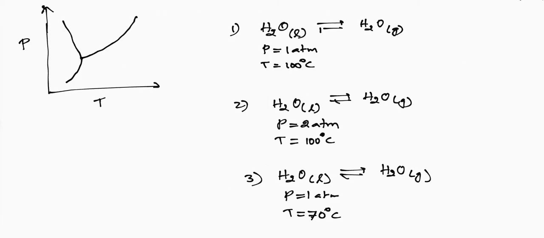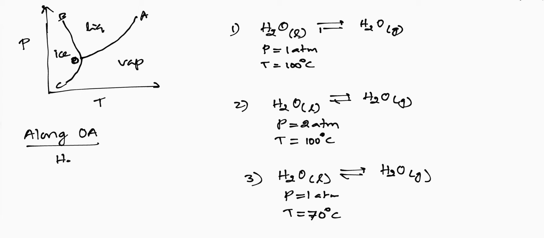I'll explain. This is the phase diagram of the water system. Here we have ice, solid water. Here we have liquid water. Here we have water vapor. I'll take this point as O and this point as A. I'll take this as B and this is C. Right? Along the curve OA,